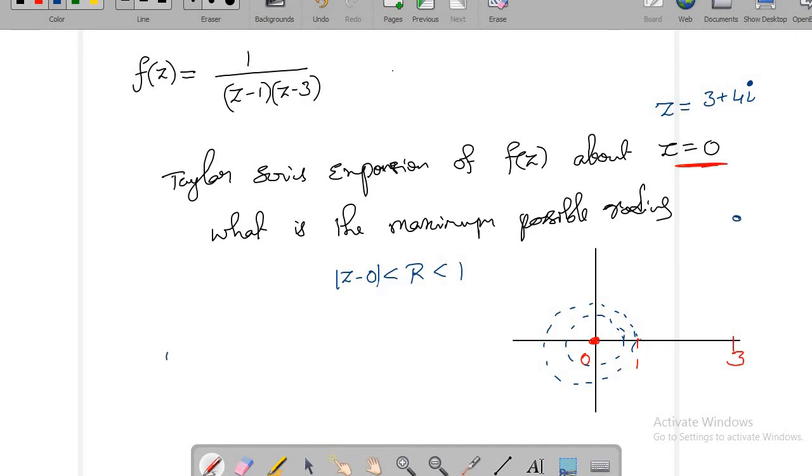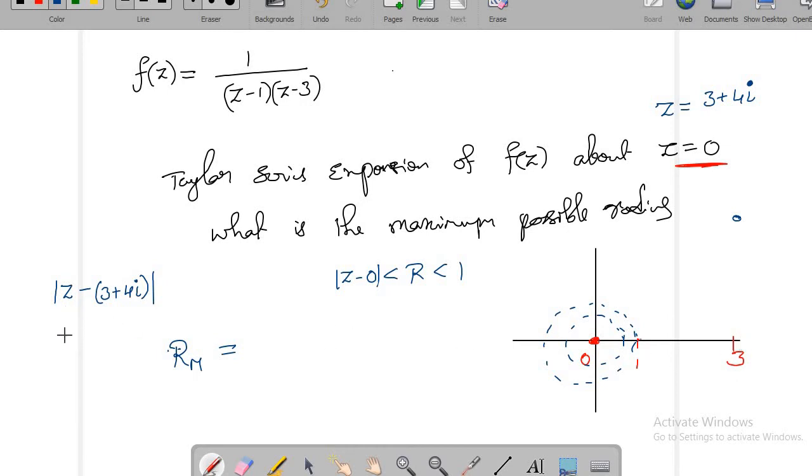So can you tell me what is the maximum possible radius? Let me call it as Rm, upper bound of the maximum possible radius, least upper bound. So all that you need to do is you just take z minus of 3 plus 4i. Okay, now you see the distance from the center to the two singularities. One singularity is 1 and another singularity is 3.